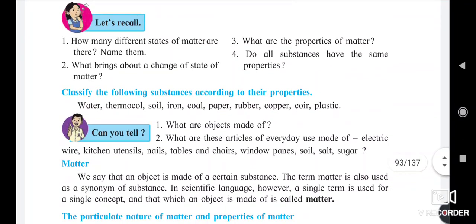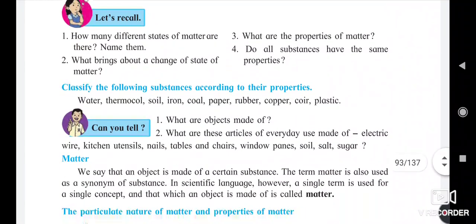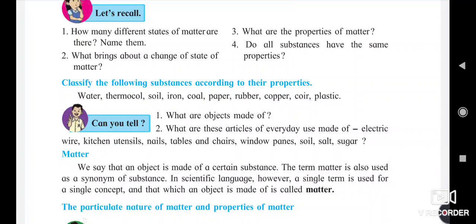Here are some points to recall that we learned in the previous class, the previous standard. First, let's recall: how many different states of matter are there, and name them. In the previous standard we saw that there are three states of matter, that is gaseous state, liquid state, and solid state.